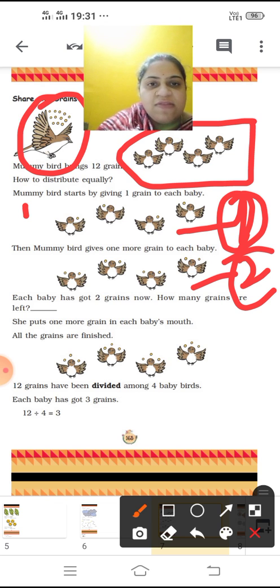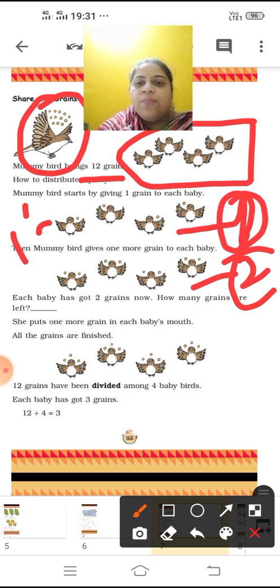How many grains are left? Children, as we discussed, the total number of grains is 12. If she gave 2 grains to each baby, it means 2 4s are 8. So how many grains are left? 4 grains left.